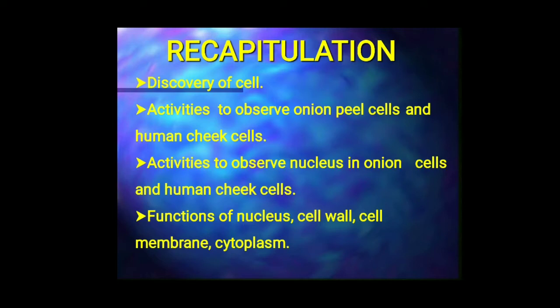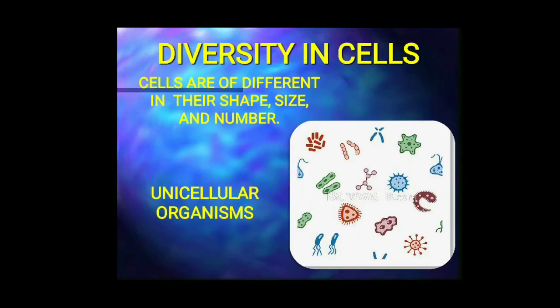And also you have learnt different functions of nucleus, cell wall, cell membrane and cytoplasm, which are parts of a typical cell. Children, now let's move on to the next concept in the lesson, that is diversity of cells.